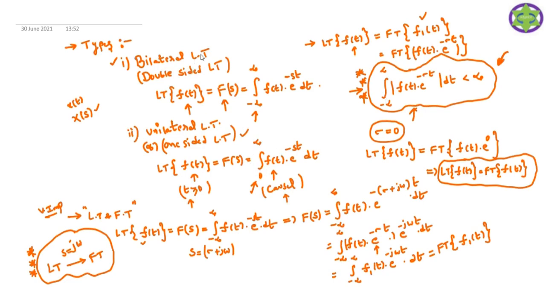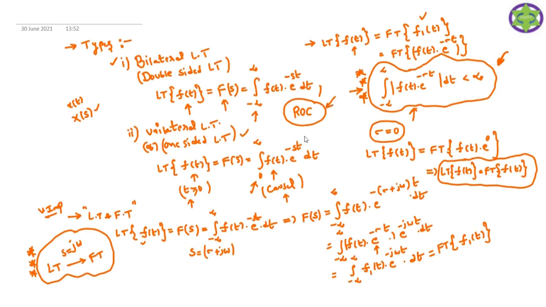When it comes to the bilateral Laplace transform, when you define the Laplace transform of any bilateral signal, you write down one term besides that signal, which is called the ROC. To the right hand side of this signal, you just write the ROC.